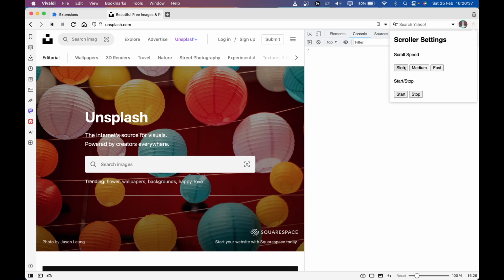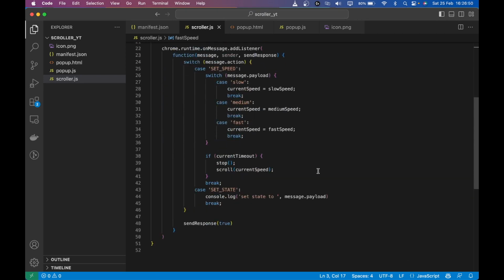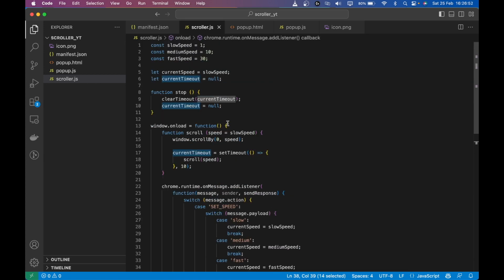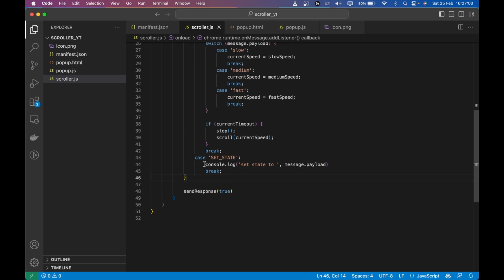I click on slow and nothing happens. I click on medium, nothing happens. I click on fast, nothing happens. So there is certainly something wrong. And the reason is the current timeout is null, and because the current timeout is null, it never goes to this piece of code. So now we're going to work on the set state, which will actually help us start the functionality, right? So I'm going to put another nested switch here.